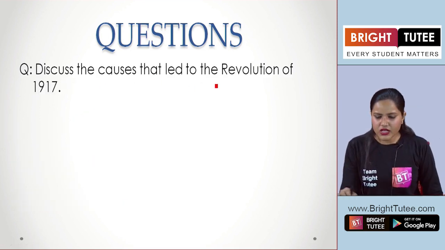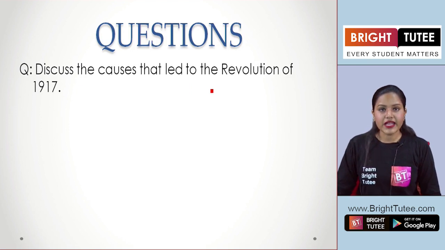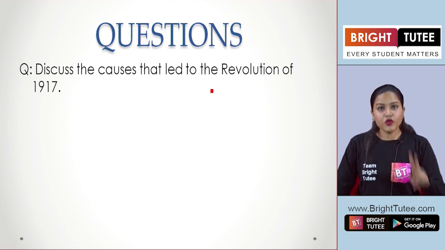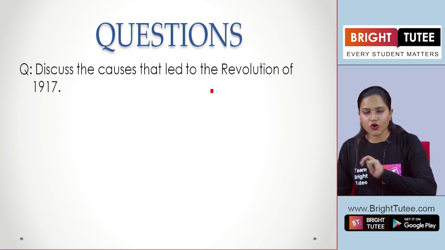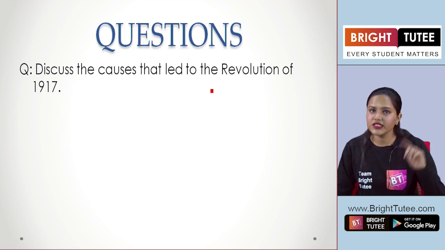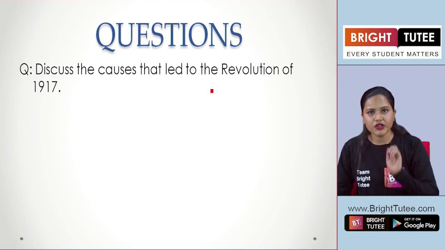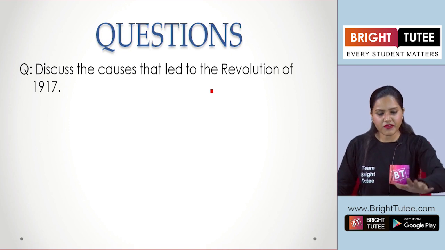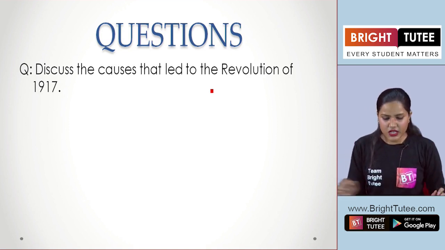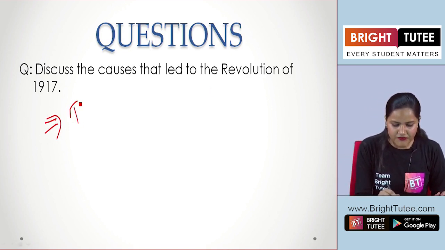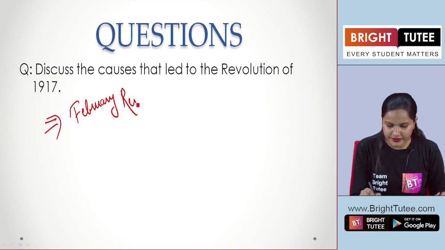Now, discuss the causes that led to the revolution of 1917. Now, we know that in 1917 we have two revolutions here, the February Revolution and the October Revolution, right? But the February Revolution came first. So, if we are talking about the February Revolution, what can you write here?